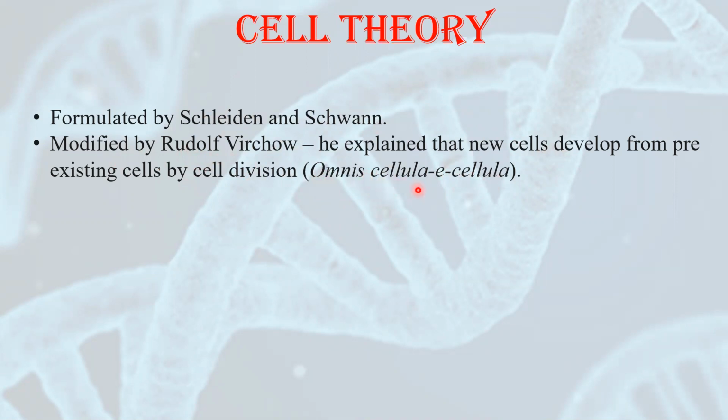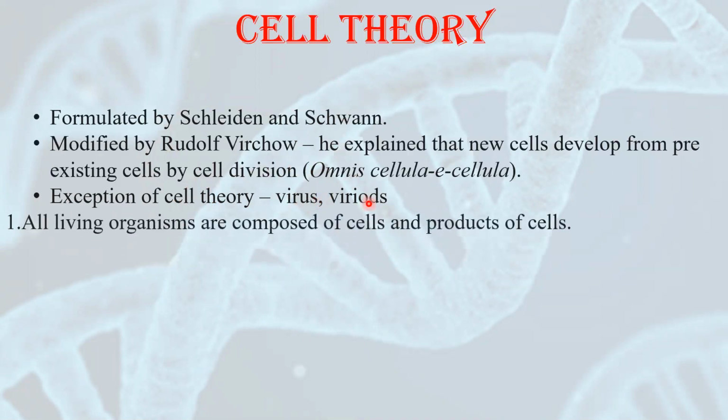That means cells arise from pre-existing cells. There are some exceptions of this cell theory. These are virus and viroids. Because they do not have a cell, each and every living organism who has a cell follows this cell theory, except virus and viroids.